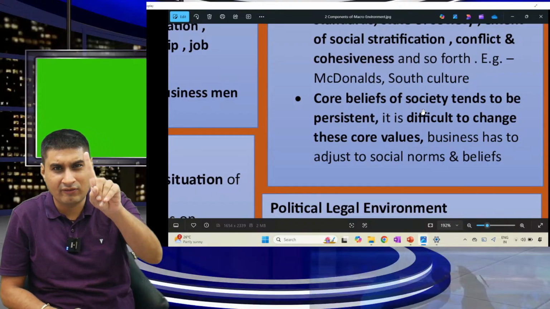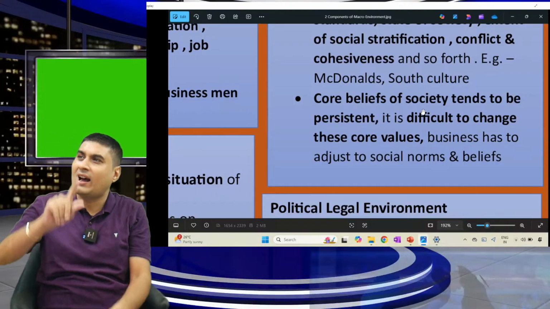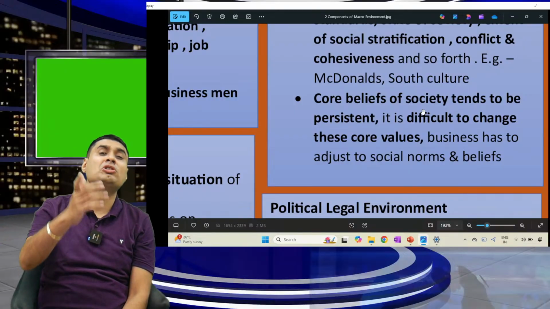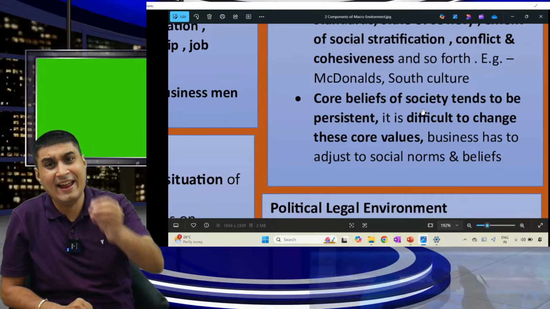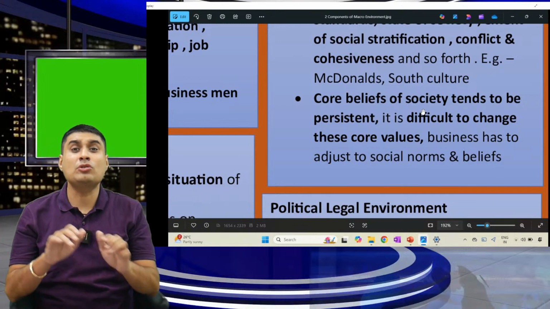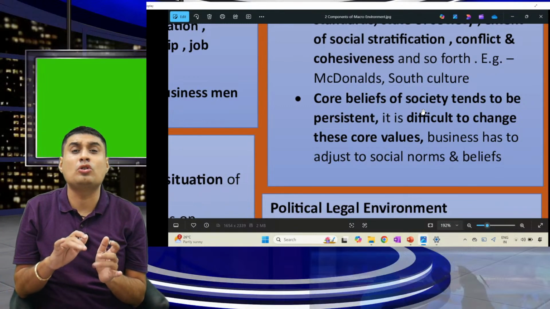I think the tweet was at 1 o'clock in the night. In the morning, I checked Twitter. You will be shocked. How many comments? Minimum 8,000-9,000 comments were there. Please don't do it, please don't do it.